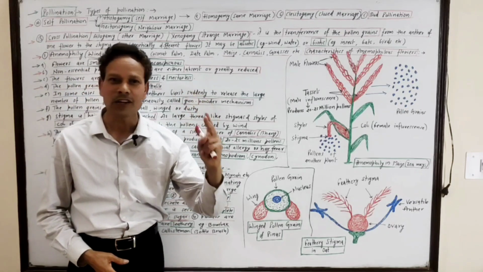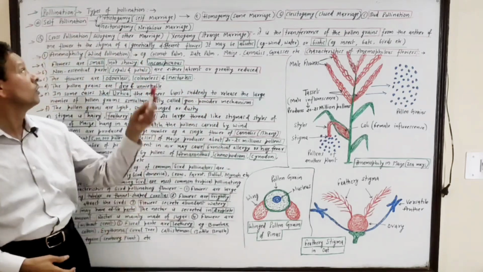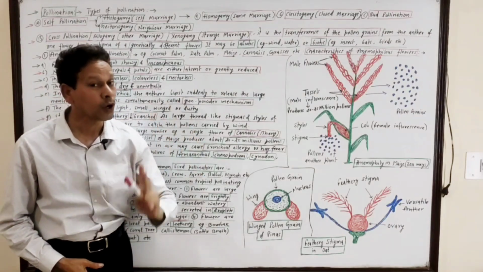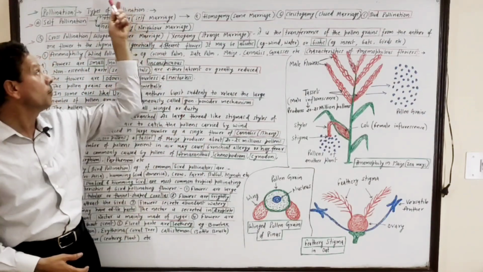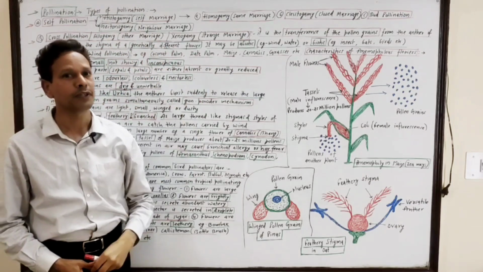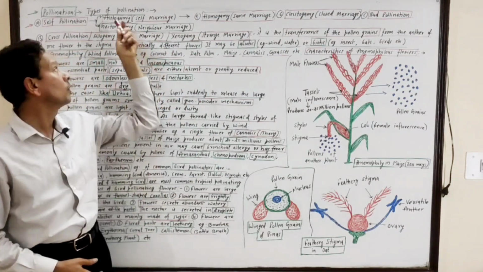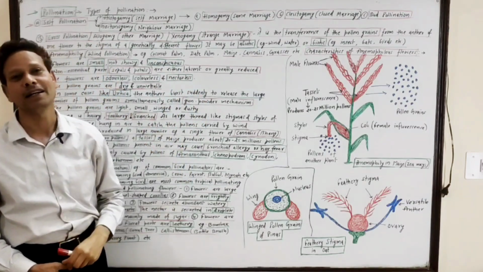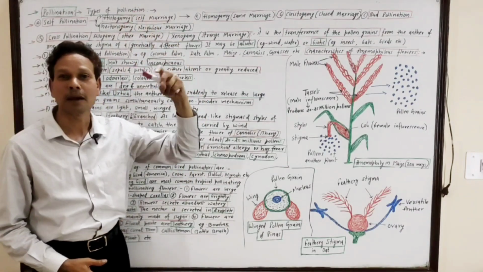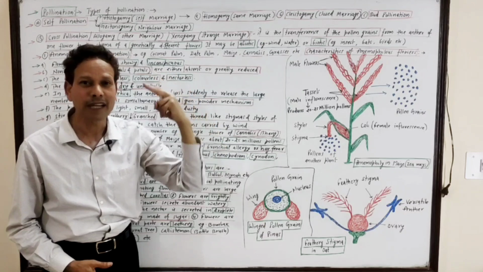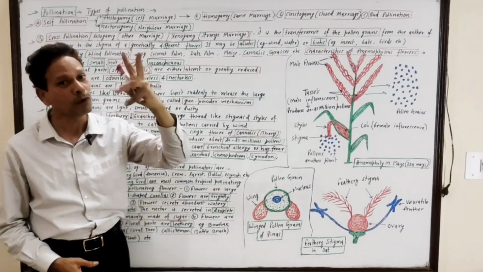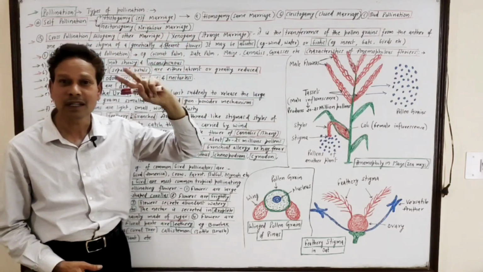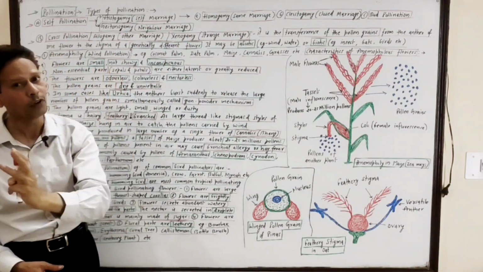In the second lecture of pollination, today I will discuss different types of pollination. Dear students, pollination has two types: one is self-pollination, and second is cross-pollination. Self-pollination is further categorized into two types. One is autogamy, meaning self-marriage. It occurs in a perfect, bisexual flower having both sex organs. And this autogamy is further classified into three groups.